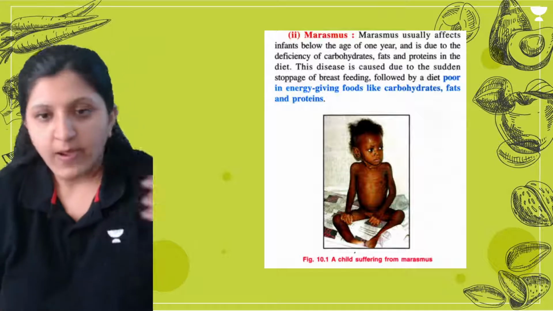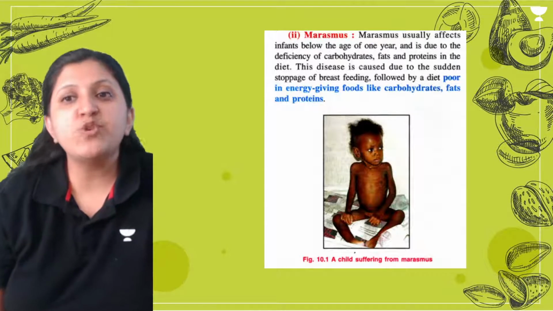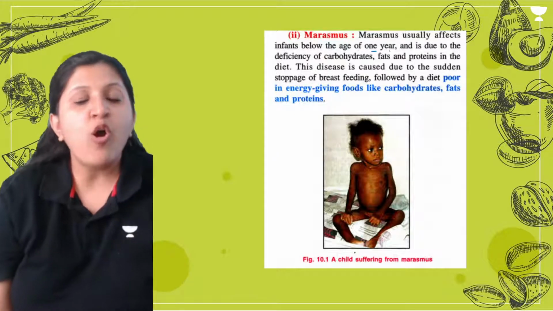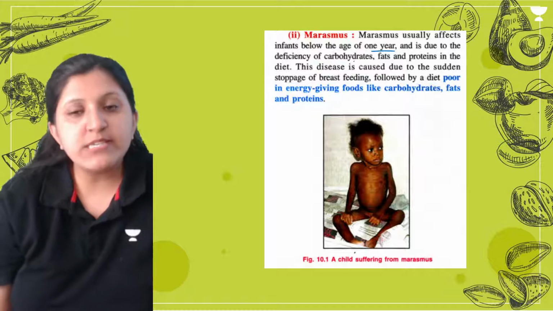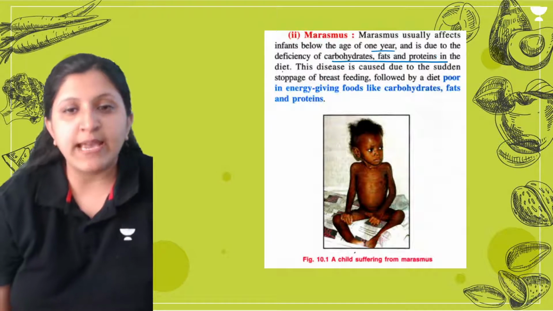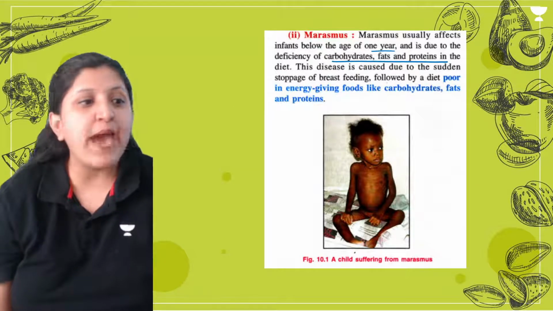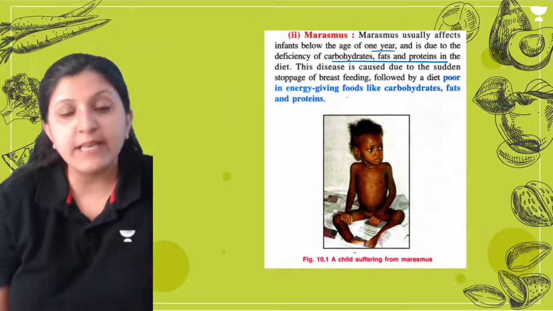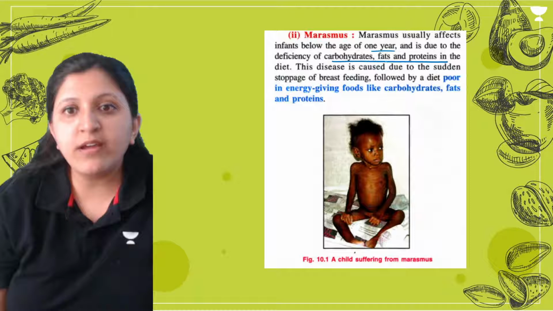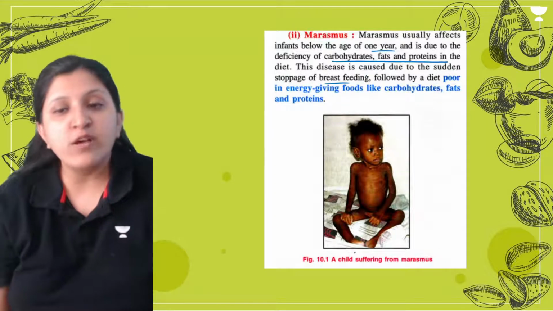Other than that, I was talking about marasmus. Marasmus usually affects infants below the age of 1 year. This is again due to deficiency of carbohydrates, fats and proteins in the diet. If the child is not getting any of these macronutrients sufficiently, it will affect the child. Here, sudden stoppage of breastfeeding can cause this.